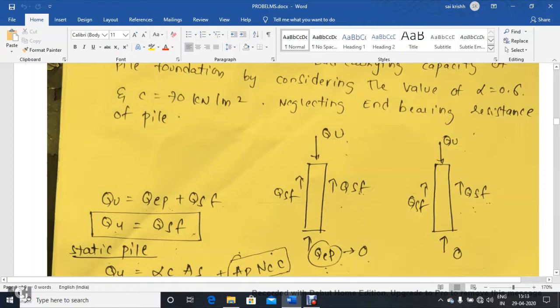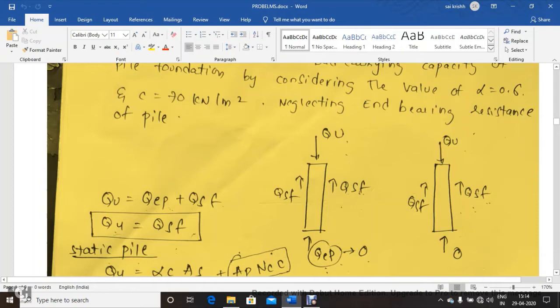So this is the load carrying capacity of the pile foundation, the summation of skin friction plus end bearing resistance. Here, this end bearing resistance we are going to keep as 0. So finally our diagram will look like this. The allowable load, that is the load carrying capacity of the pile foundation, is straight away equal to the frictional resistance between the soil. So here this is the equation.